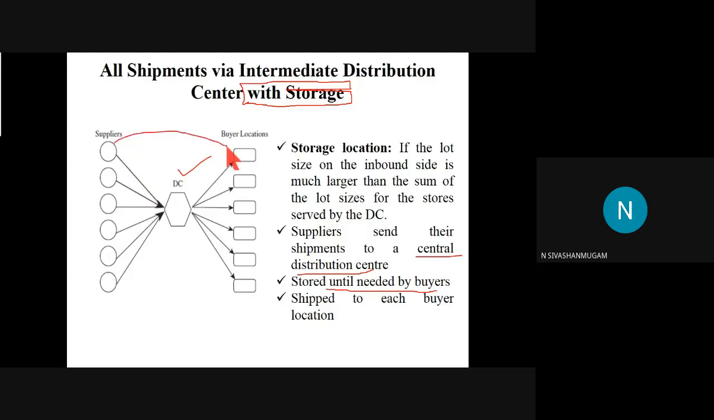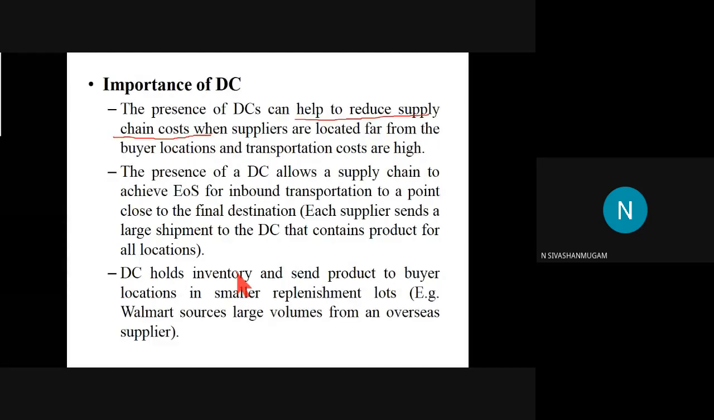If he wants to go to buyer one, then cover buyer two, then buyer four, if he wants to cover more buyers, definitely the cost incurred on transportation will be increasing. So by using the DC, the distribution center, as a common point for all suppliers and all buyers, definitely the cost incurred in the supply chain will be reduced. That is a major advantage of this kind of transportation network.